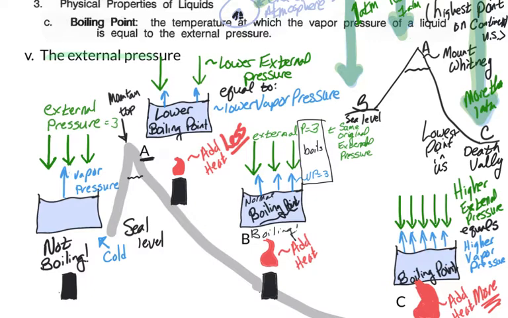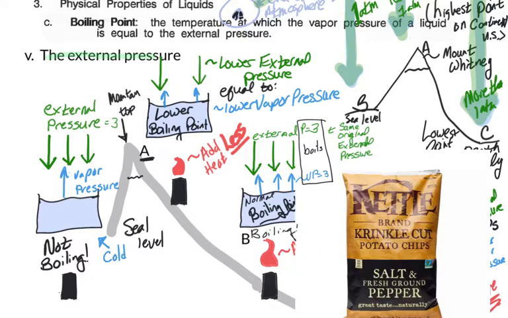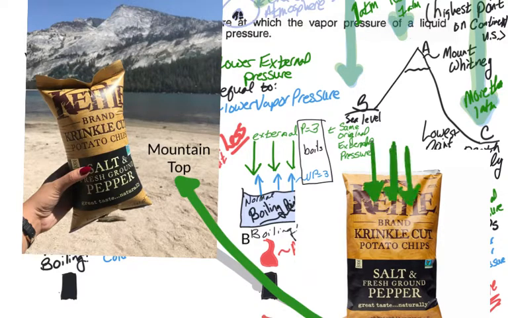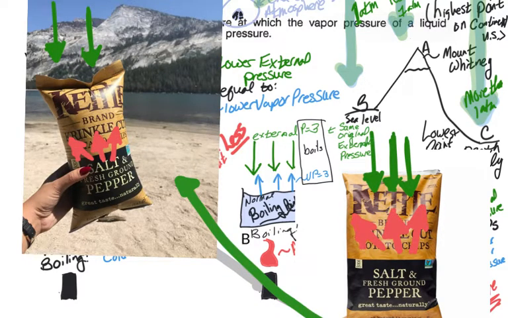You may have noticed this when you go up the mountains and you see that your water bottle gets larger or your bag of chips gets larger. What's happening is there's less atmospheric pressure squeezing down on those, so the bag of chips appears to be expanding, or the bottle of water appears to be expanding. That's just because there's nothing pushing in and the pressure on the insides of the bags is still the same, so it expands outward. In our case, we're going to see that that changes the boiling point.